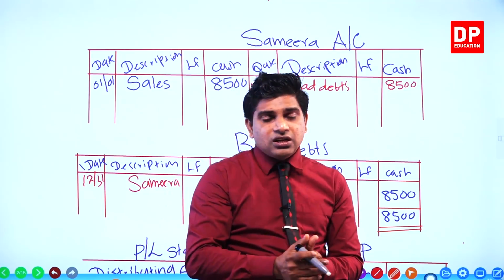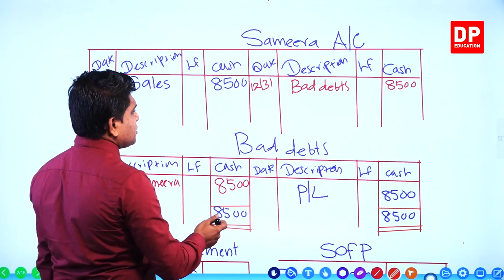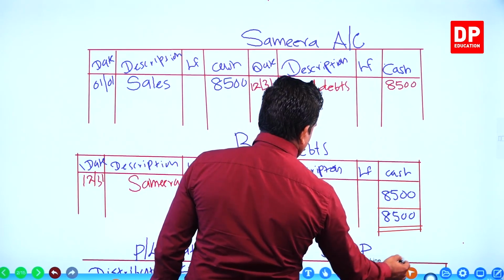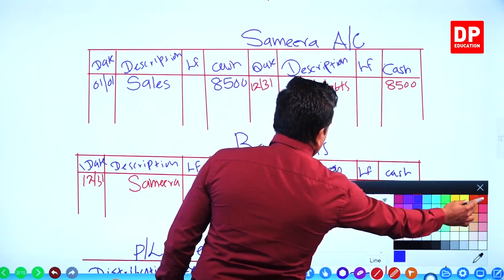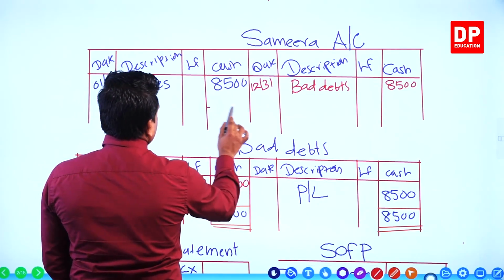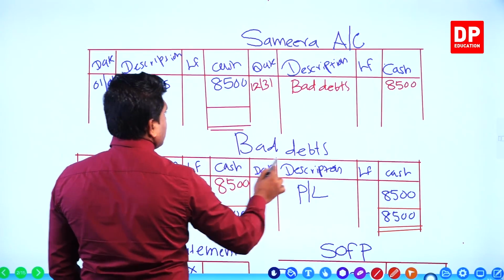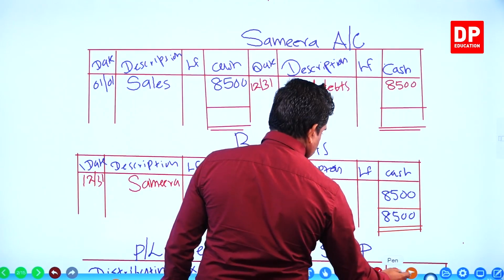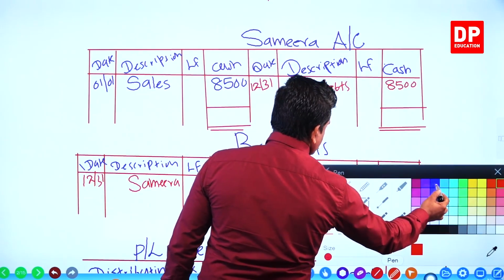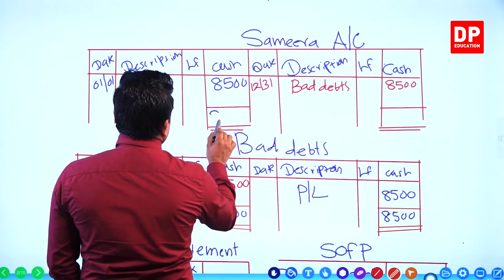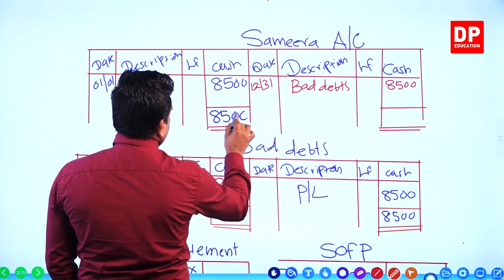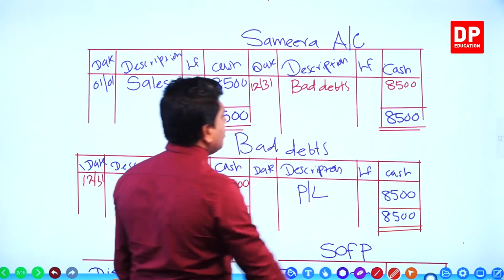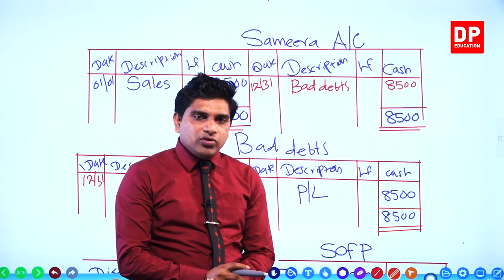But in this question, the full value of the debtors, 8,500, is written off. There is no remaining value, so no need to mention anything under the current assets for this question. Both sides are equal at 8,500, no balance carried down, no balance carried forward, right?